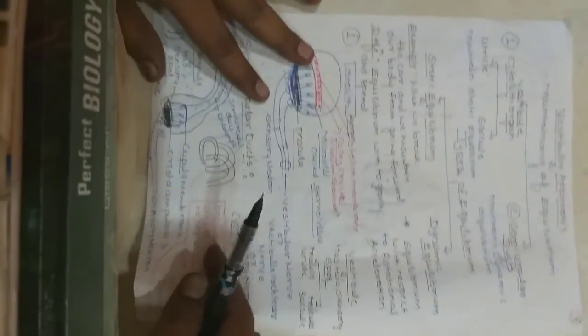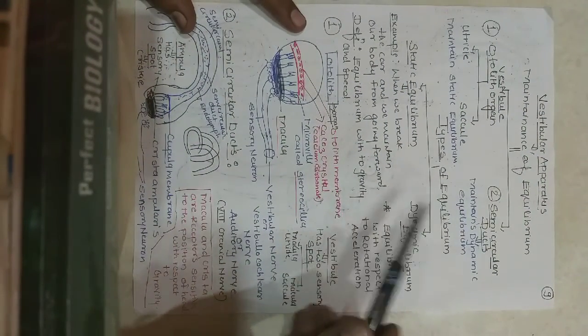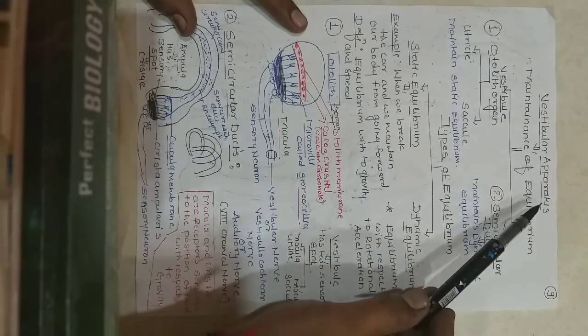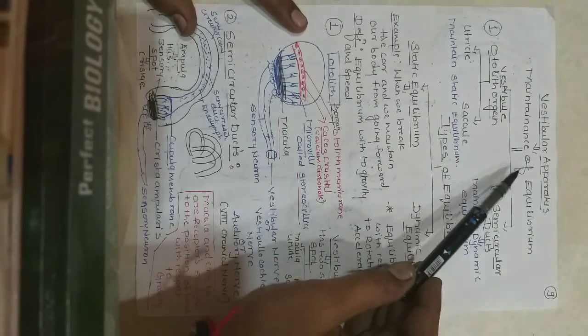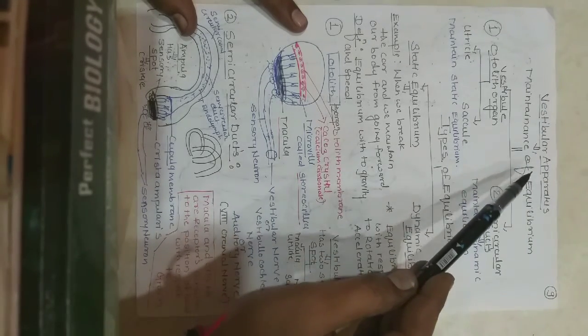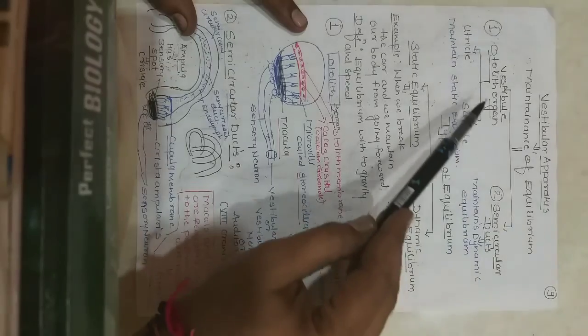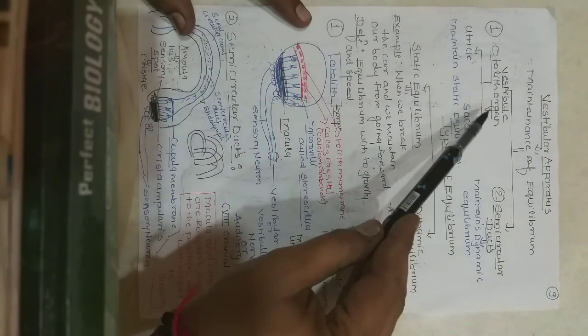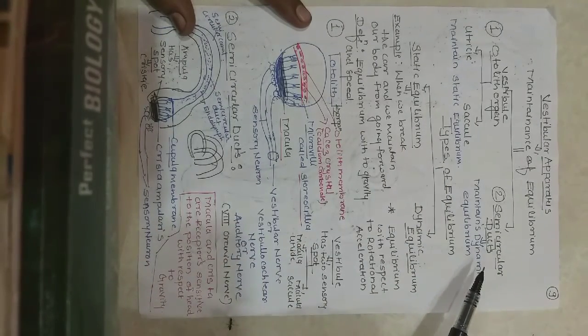Last, we are going to discuss the work of the vestibular apparatus, which is maintaining equilibrium. The vestibular apparatus is divided into two parts, the vestibule and the semicircular duct.